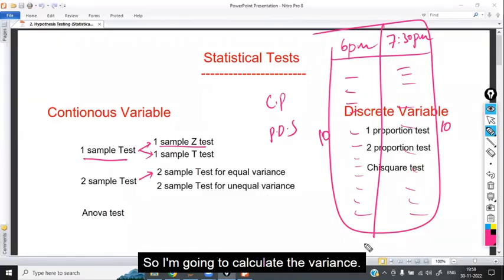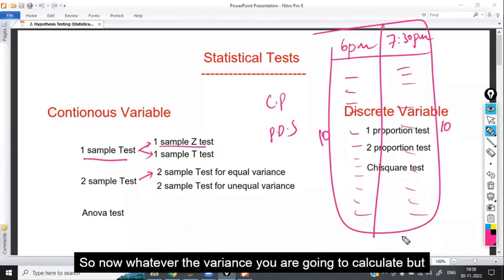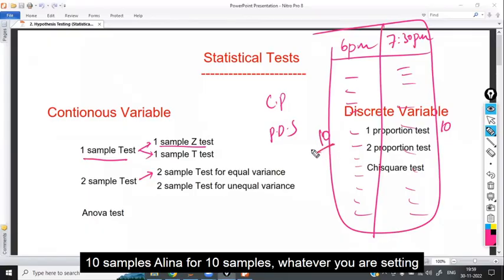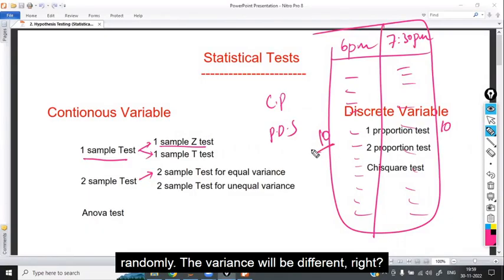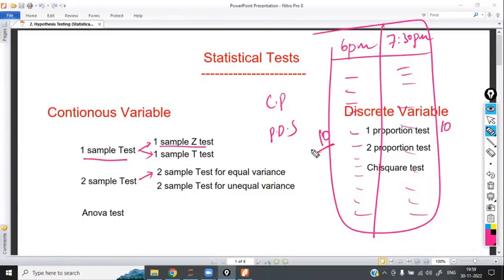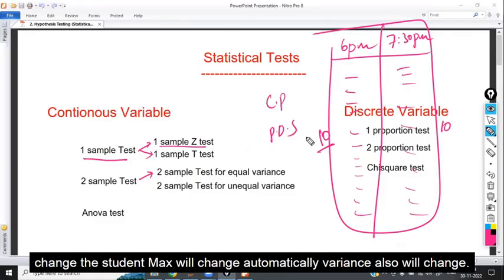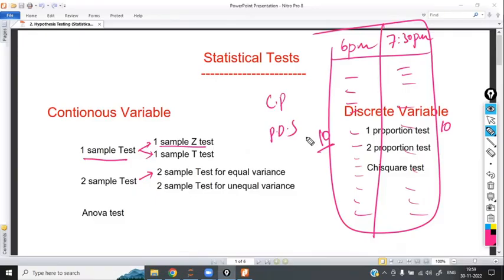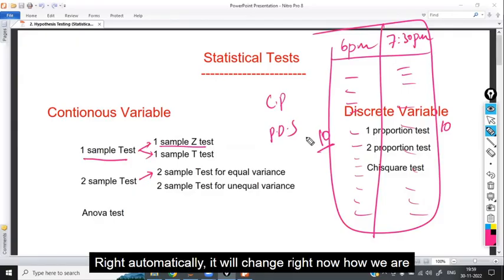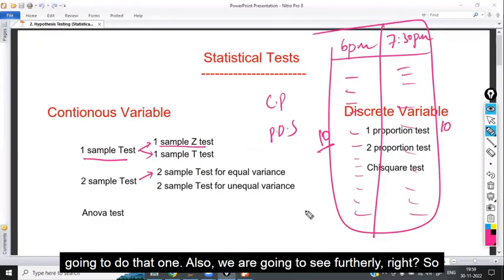So I am going to calculate the variance. Variance of this one, variance of this one. Sir, whatever variance you calculate, it is for 10 samples only. For the 10 samples you select randomly, the variance will be different, right? If you change the student, the marks will change, and automatically the variance will also change. Now how are we going to do that? We are going to see that further.